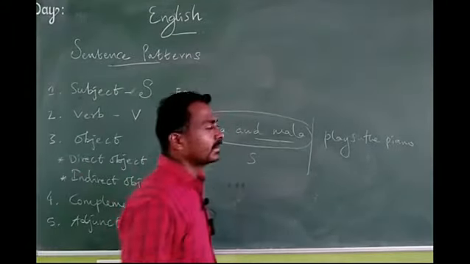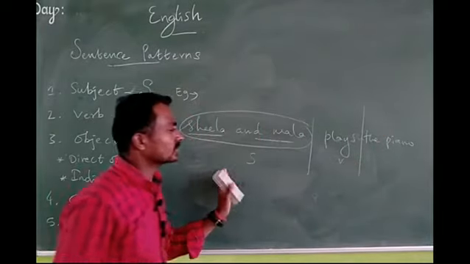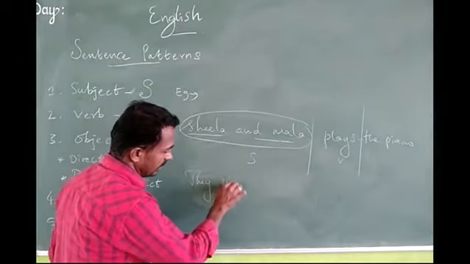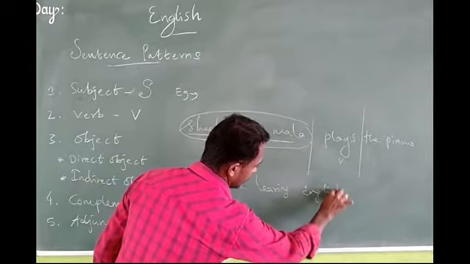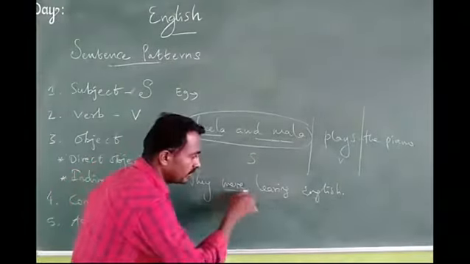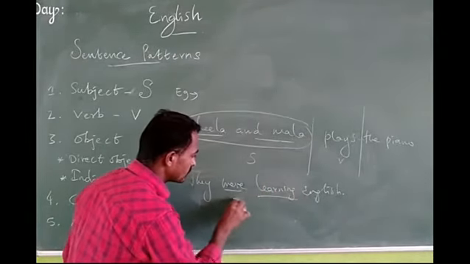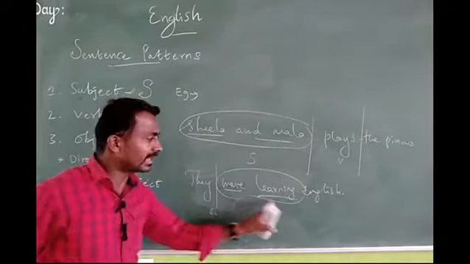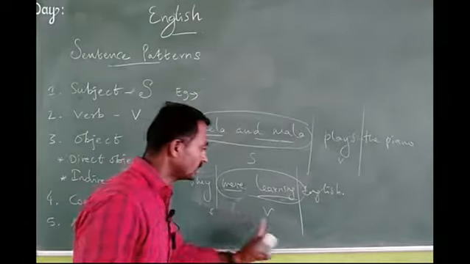And the other thing we have to identify is that play is the main verb. That's all. So subject plus verb we can easily identify. Then, they were learning English. Here how many verbs are on the board? They were learning. Where is the main verb? Were is a verb, and learning is also a verb. So totally 2 verbs are on the board. They is the subject. Were learning is the verb. They were learning, subject plus verb.